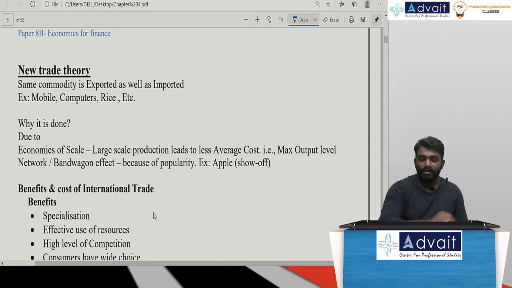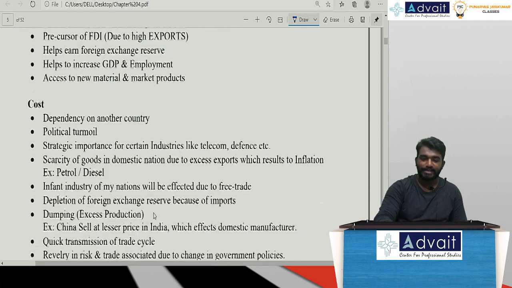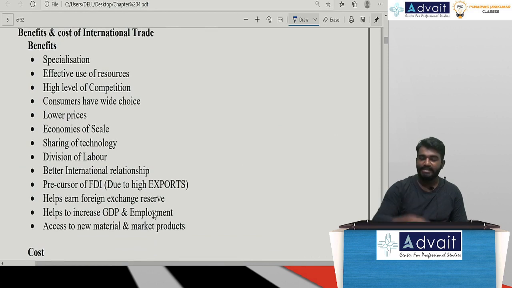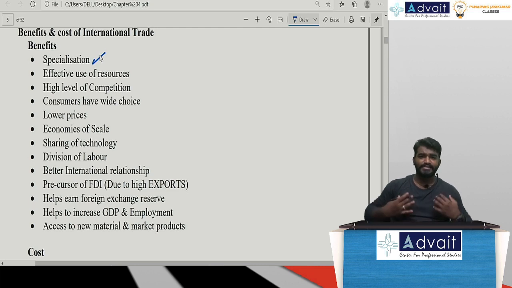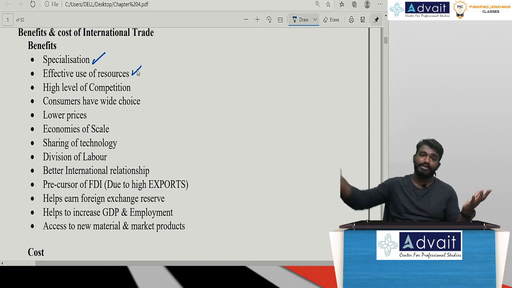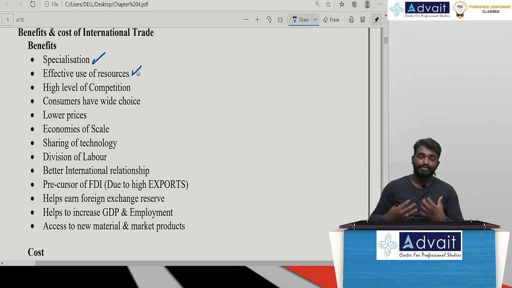Now, let us see the advantages and disadvantages. Sir, first we will see the benefits. Specialization. Sir, already I have abundant resources. I can produce it with fewer laborers. That is my specialization. I will specialize in it even more and export it more and more. Sir, effective use of resources. Because of international trade, I need more and more resources. Sir, I should also keep them for future generations too. So I will use those resources effectively.